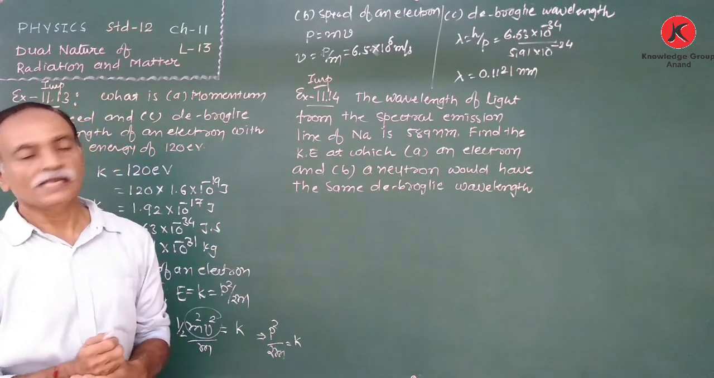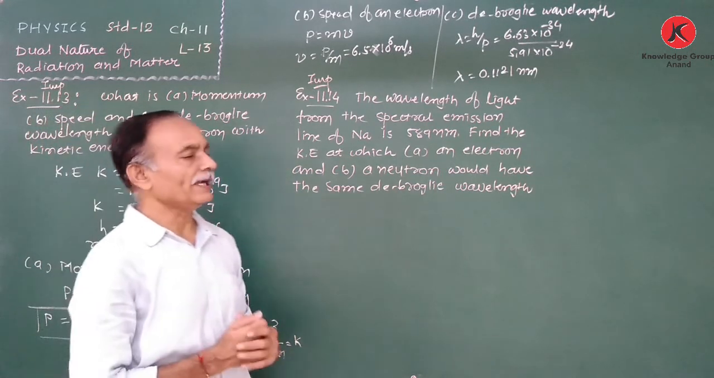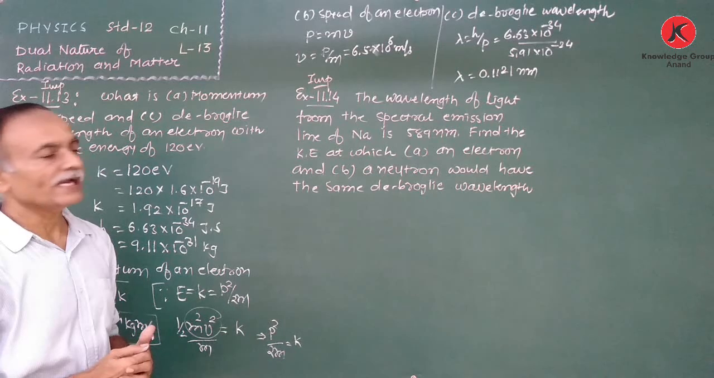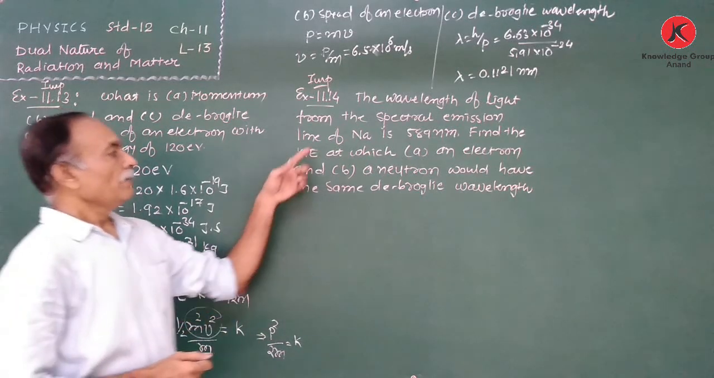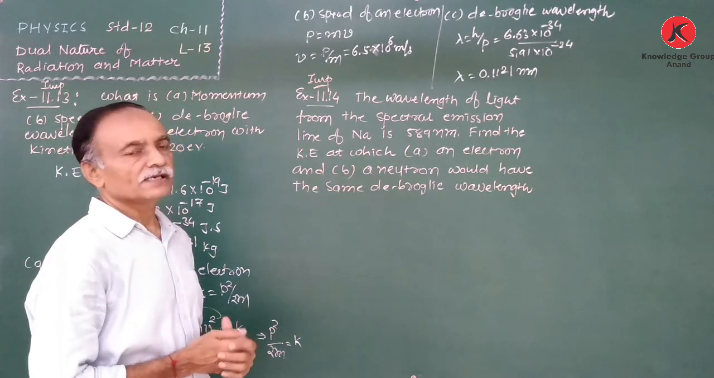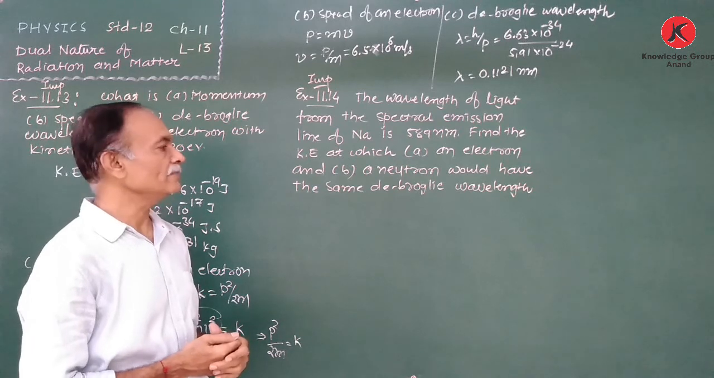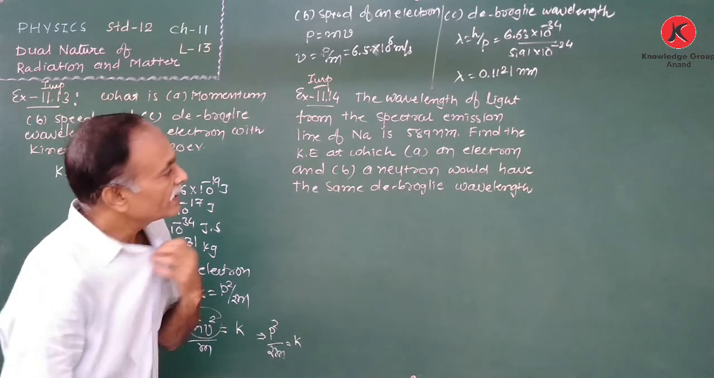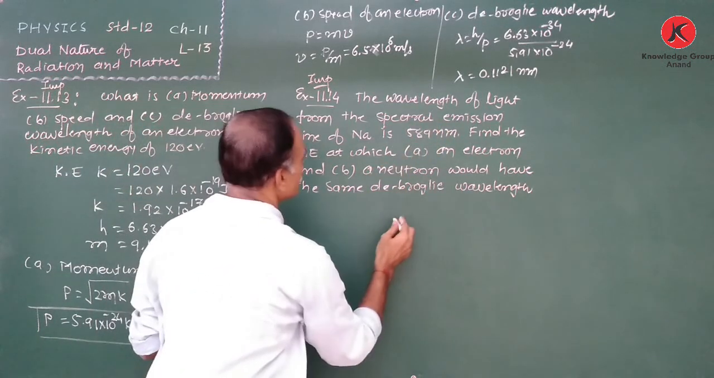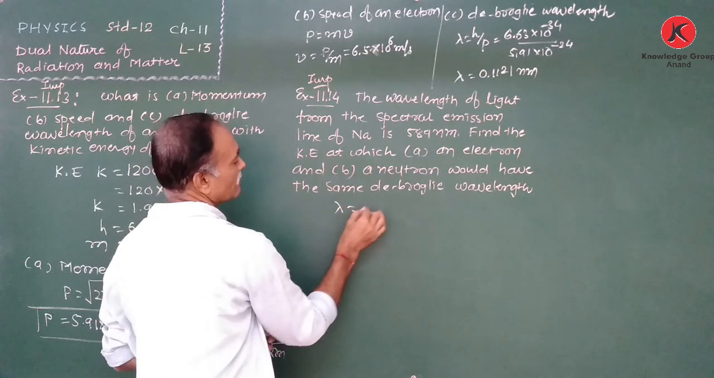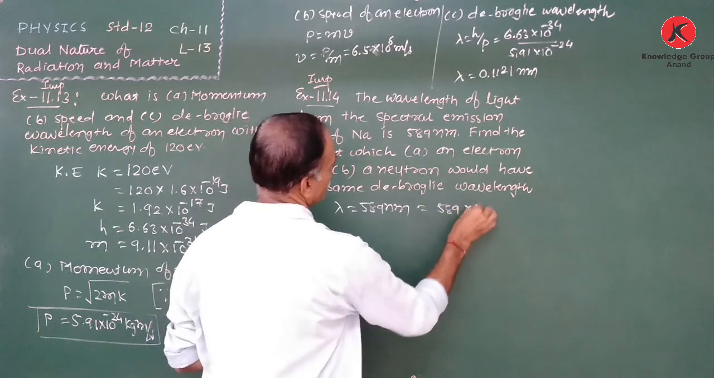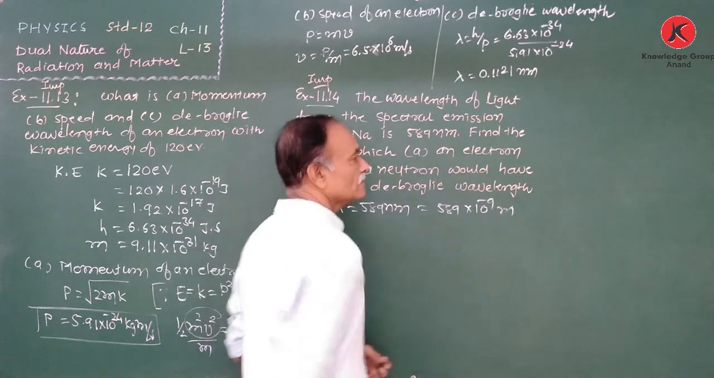Now, next is 11.14. The wavelength of light from the spectral emission line of sodium is 589 nanometer. Find the kinetic energy at which first an electron and second a neutron would have the same de Broglie wavelength. The de Broglie wavelength of both is the same, right? For that purpose, first the wavelength is given, lambda is equal to 589 nanometer, so 589 into 10 to the power minus 9 meter.